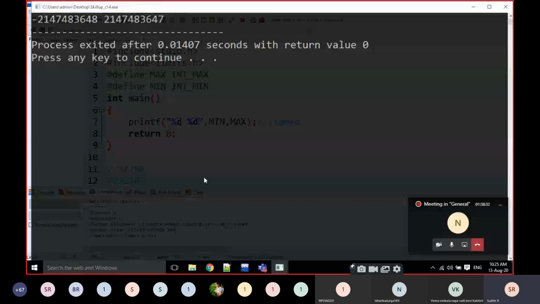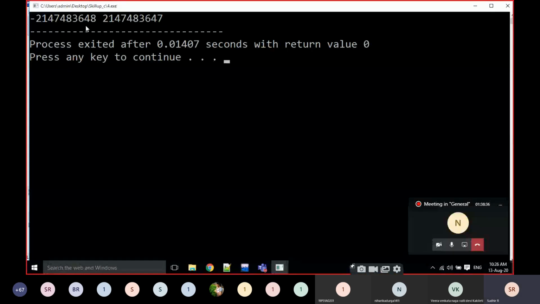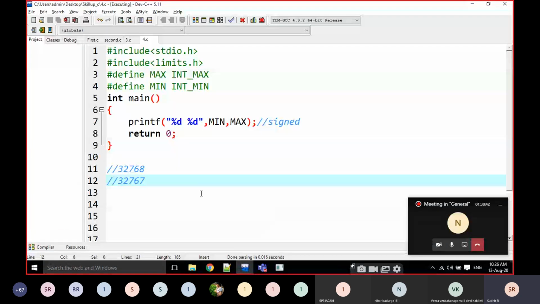This is the minimum value. Look at here. This is 48 and this is 47. Look at it every time, you have to observe everything. That means 68 and 67. If it is a 4-bit representation, 8 and 7.